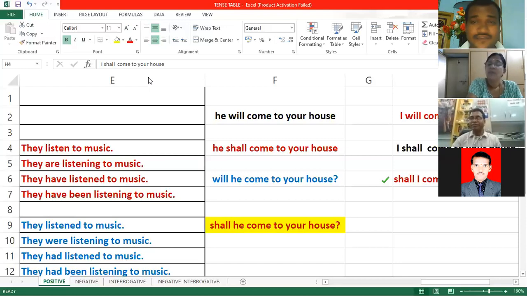For example, now we are all in the lockdown period, and due to this corona, if you invite me to come and visit your house tomorrow, definitely I will say I will come to your house. But it may happen, it may not happen. But if I use "I shall come to your house", it's like an oath, like a promise.